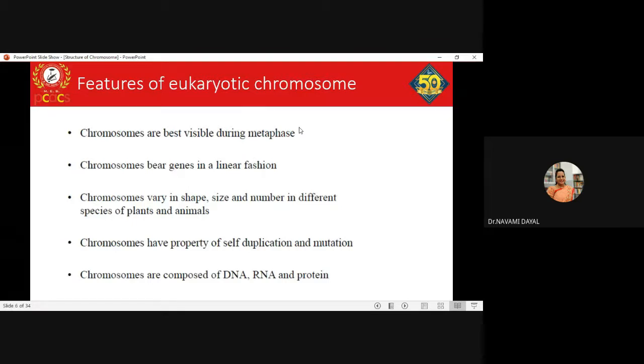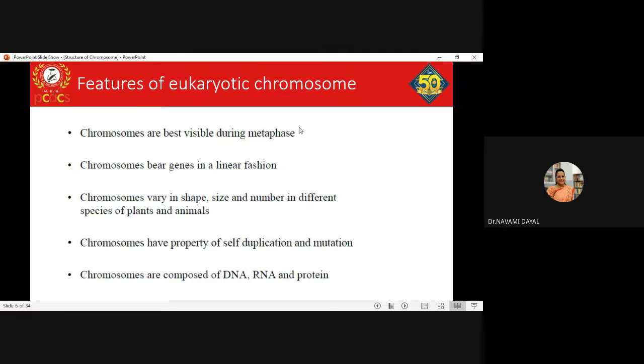So genes are placed in a linear fashion throughout the chromosome. The chromosome will vary with respect to shape, size, and number in different species of plants and animals. They have the property of self duplication, and they are also capable of getting mutated.